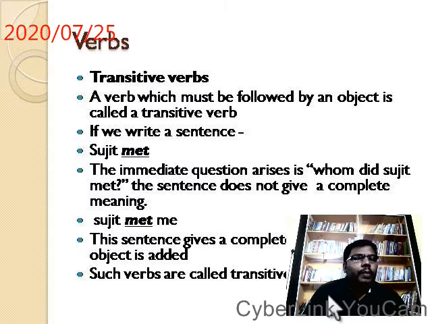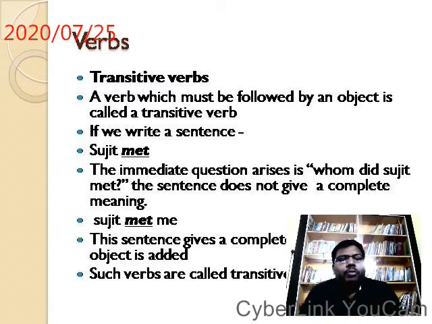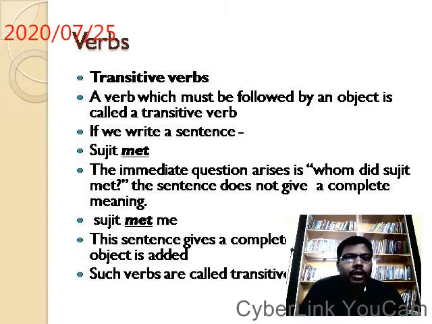Next, transitive and intransitive verbs. Verbs are divided into two types: transitive verbs and intransitive verbs. Transitive verb: you can see the definition, read it. A verb which must be followed by an object is called a transitive verb. What is a transitive verb?